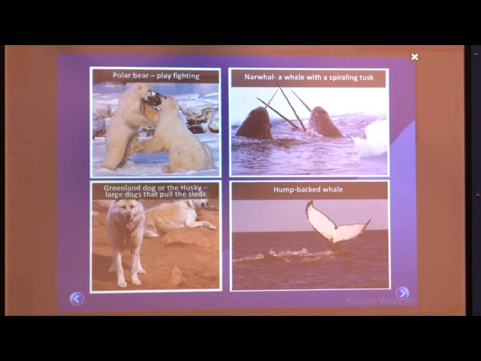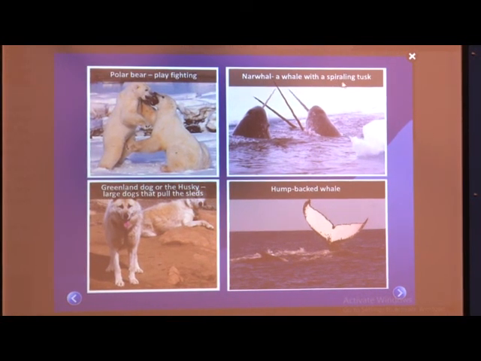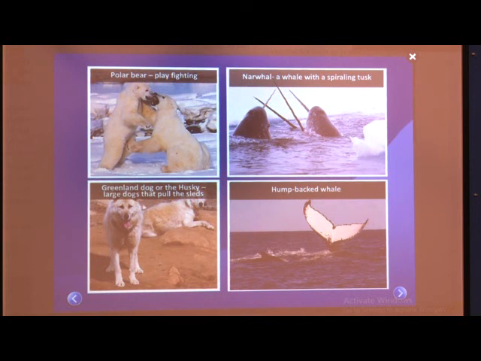Polar bear. Narwhal, a whale with a spiraling tusk. Greenland dog or the husky, large dogs that pull the sledge. See, the dogs also look white, they are all white. Humpbacked whale.